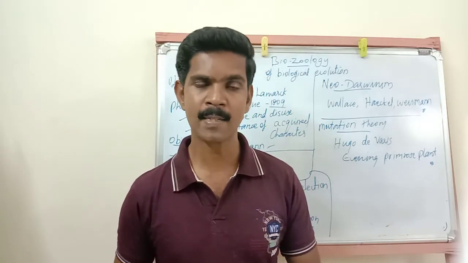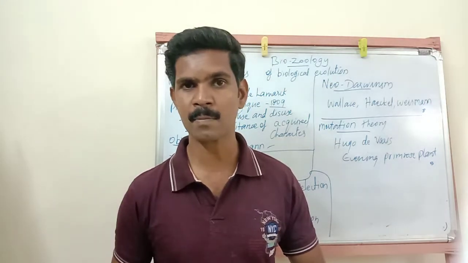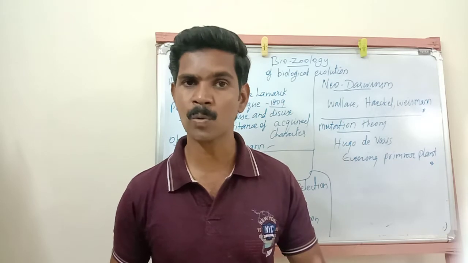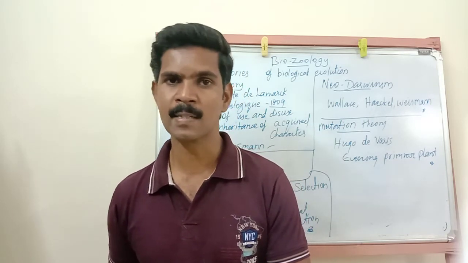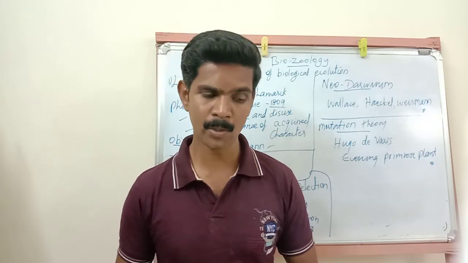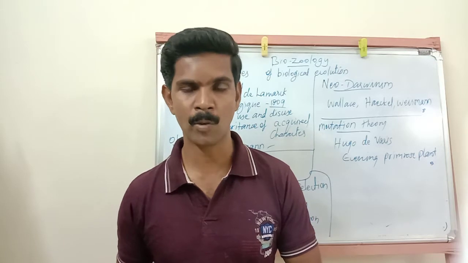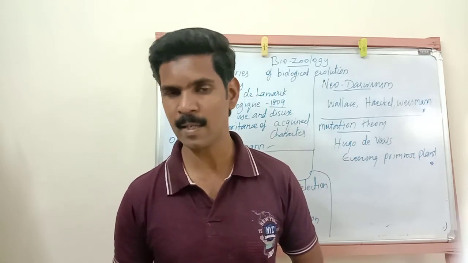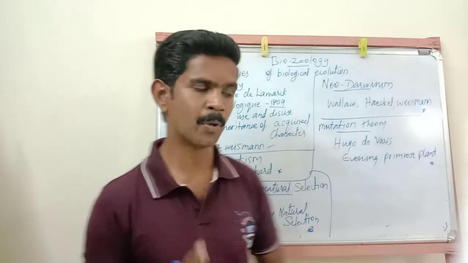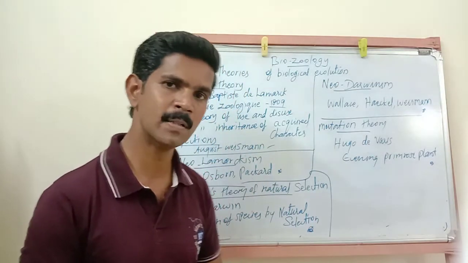So the somatic cells produce some secretions, and those secretions are automatically transmitted to the sex cells through the blood. From the sex cells, they are transmitted to the next generations. So the next born progenies or young ones get some variations, some differences in their body. Hope you understood about this neo-Lamarckism theory. So now we have completed two important theories.